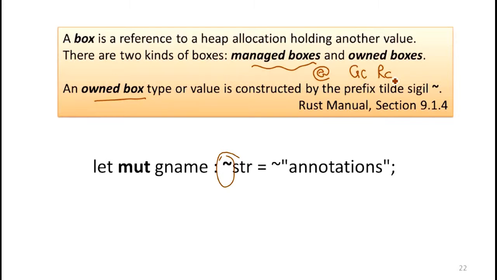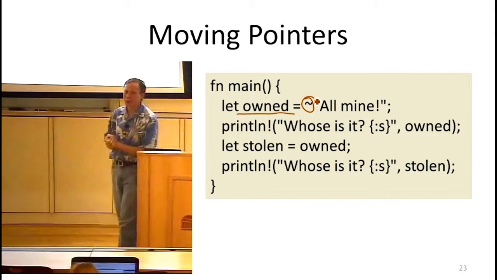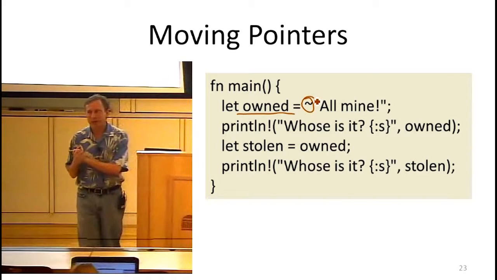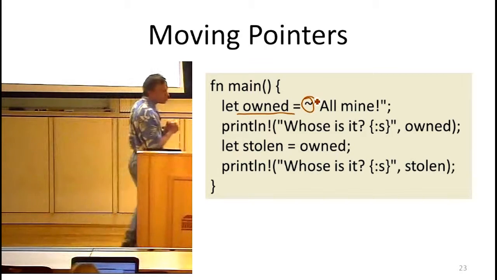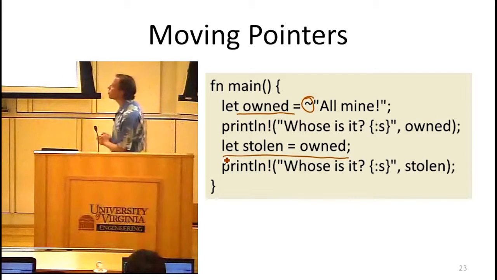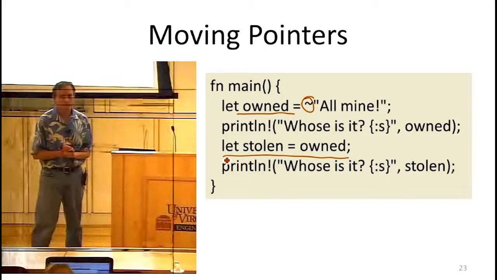So let's look at what that means. When we have an owned pointer, if we use it in an assignment, we're moving ownership to the new reference. Here we started with an owned pointer, so I'm using static strings. Normally if you're using static strings, you wouldn't actually need to make owned strings, but this makes the examples easy, and if you were modifying the strings, then you would want to have owned strings like this. So we have an owned string, and then we're doing this new let, and we're assigning to stolen the value of owned. So is this code okay?